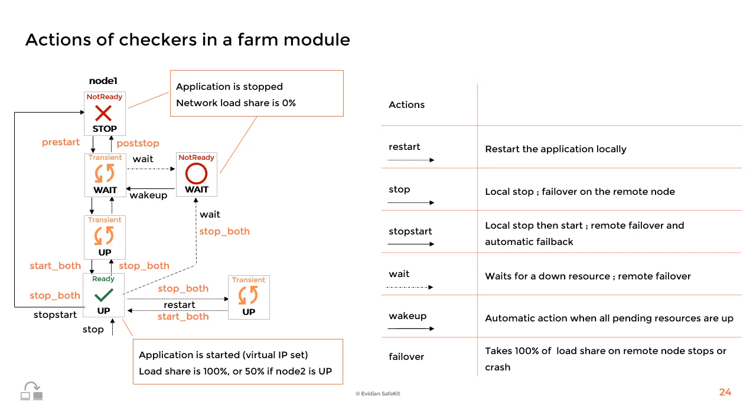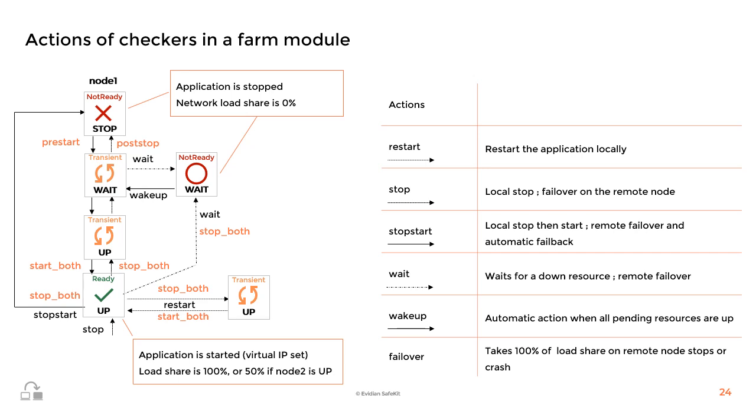Secondly, the stop action will trigger the execution of stop both followed by post-stop scripts. At the end, the module will be in the stop red state. The virtual IP will be unset, and the application will not run on the node. And all the traffic will be managed by the other node if it is running the module.